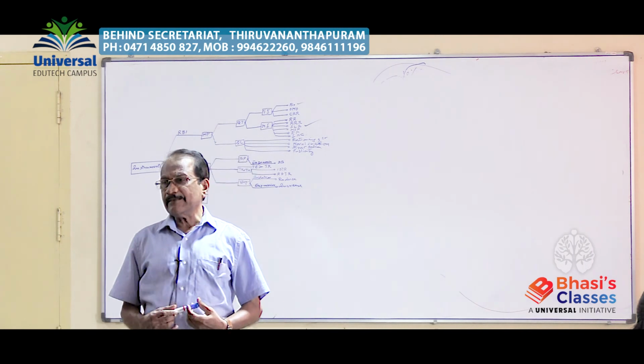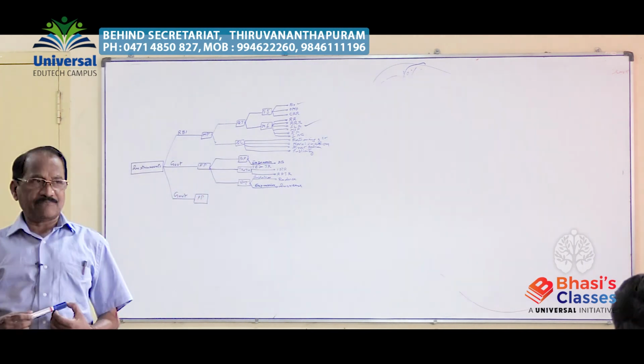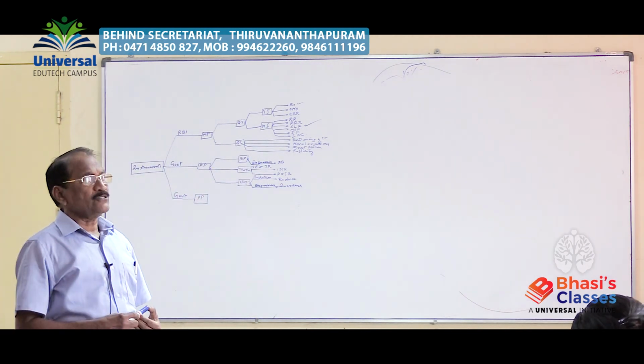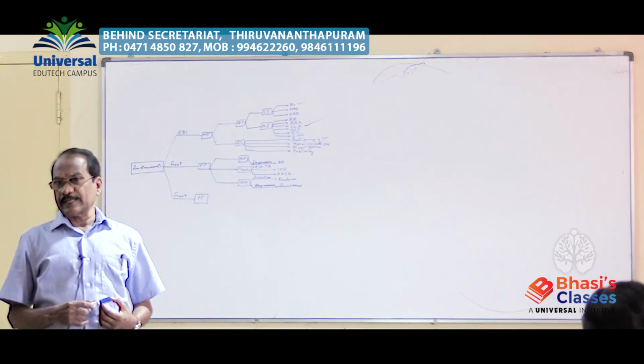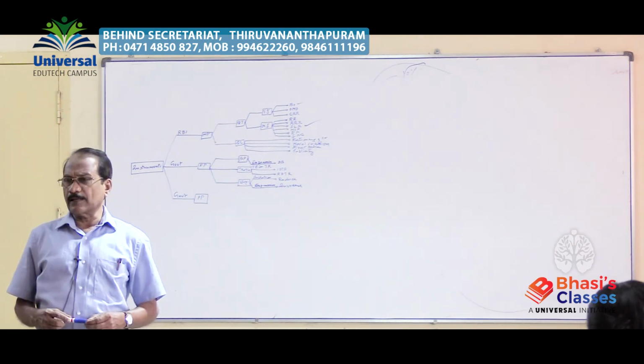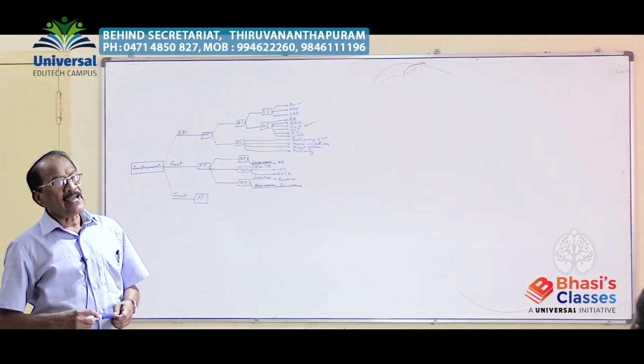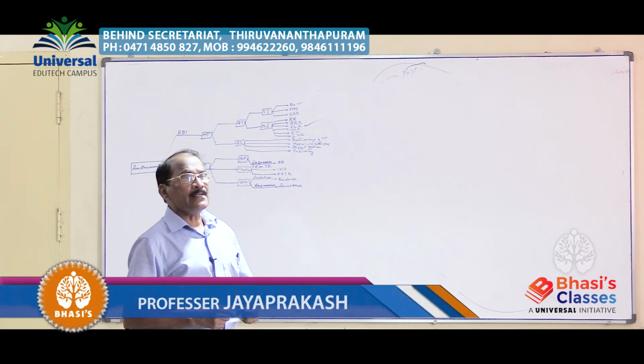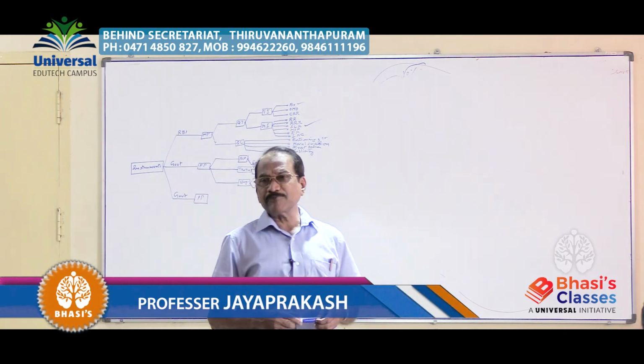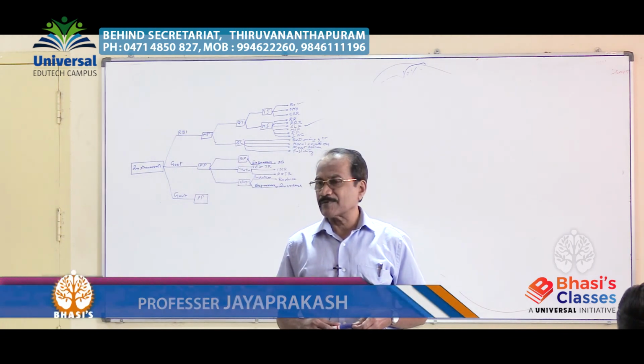Marginal standing facility, MSF. MSF means, as we have already taken in the last class, a repo operation. What is the maximum eligibility of a commercial bank for loans and advances from the RBI?